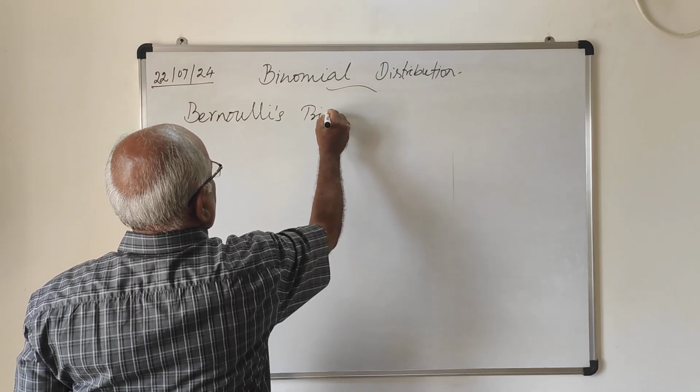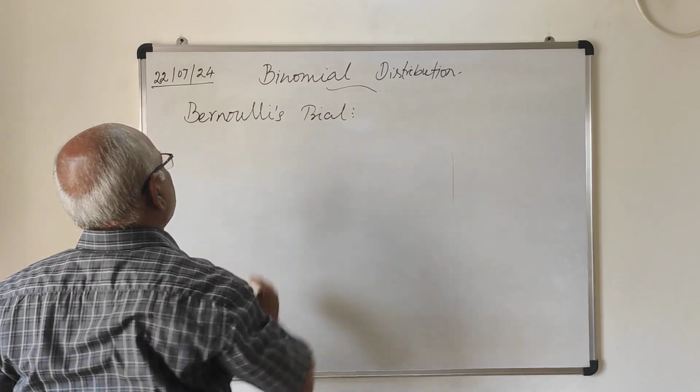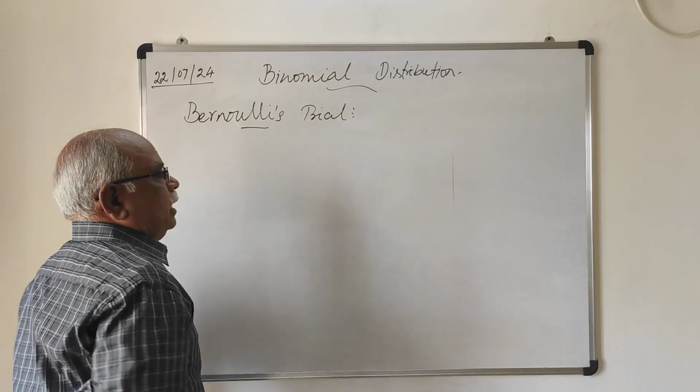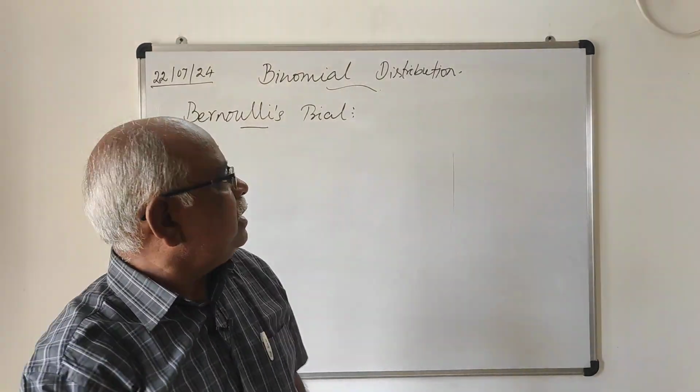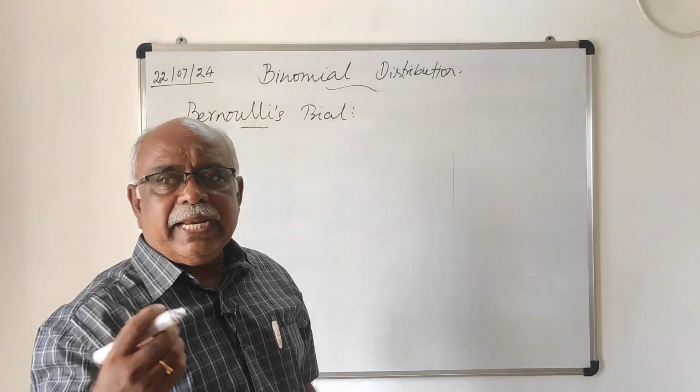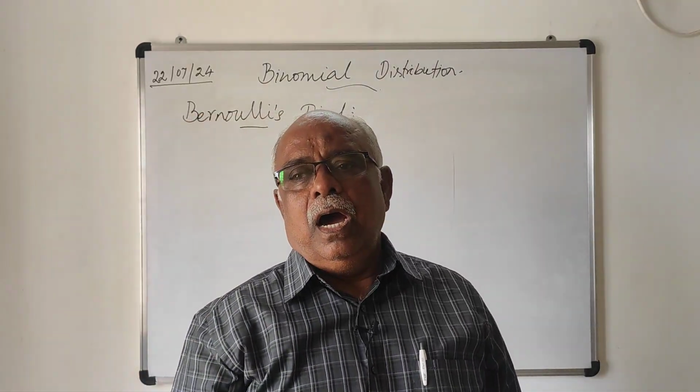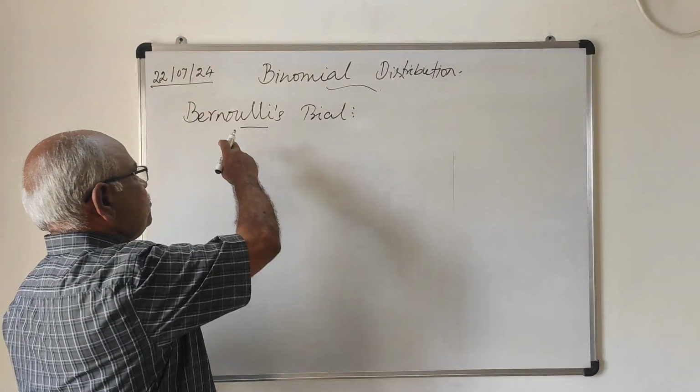The binomial distribution involves an experiment, and that experiment is called Bernoulli trial.